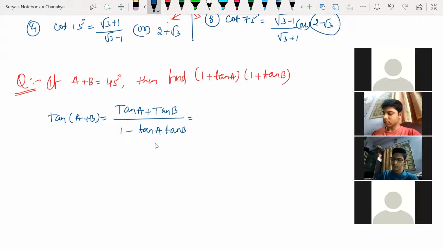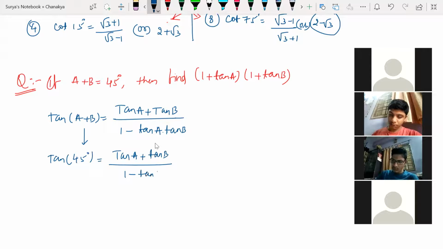All right, so tan A plus tan B, right? Now cross multiplication here. A plus B is given, guys. Look at this here. Let us substitute A plus B given as 45 degrees. So in place of A plus B, I'm writing 45 degrees. So tan 45 is tan A plus tan B whole divided by 1 minus tan A into tan B. Tan 45 how much? 1.